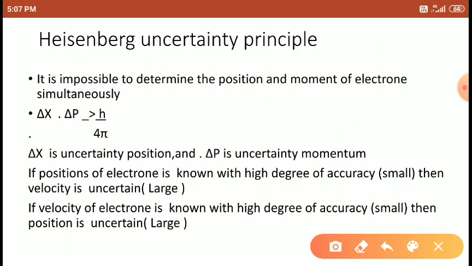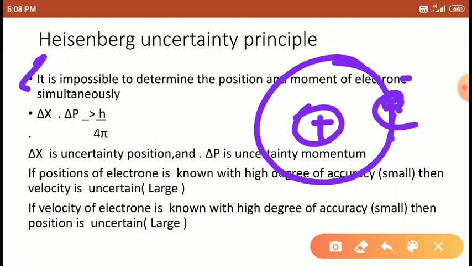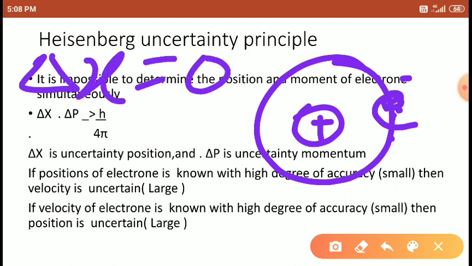So this is about the Heisenberg uncertainty principle. An atom is made of subatomic particles, and they are very small, microscopic particles. If you want to find the exact position of electrons, then delta x should be considered as 0, because it is a stationary state.